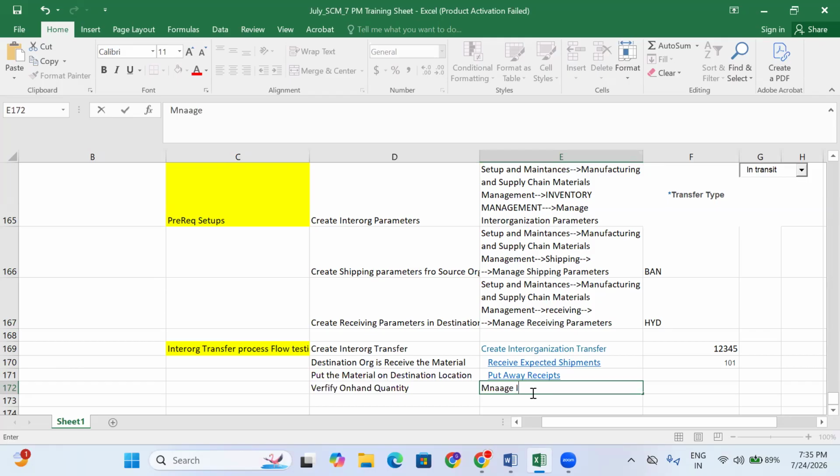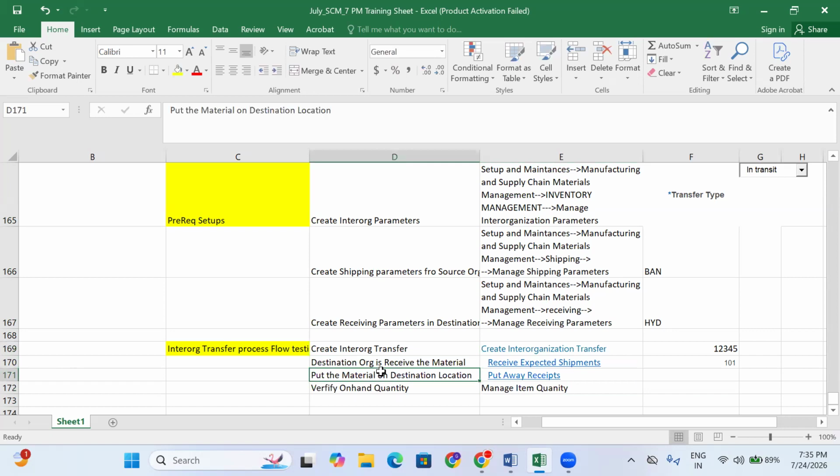Right. Manage item quantities level. So this is the process flow.